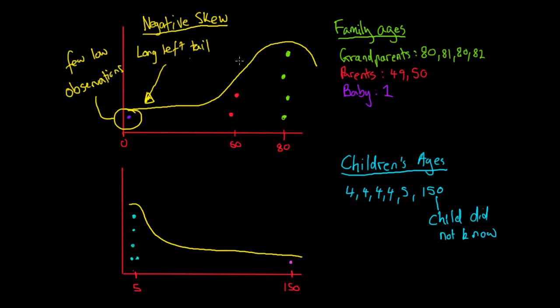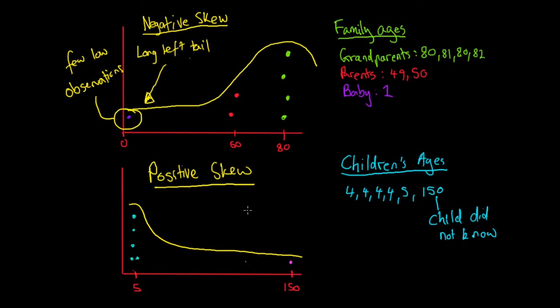So this is just the reverse of the negative skew, if we have a look at it. And there's no prizes for guessing that this is indeed a positive skew. So a positive skew has a few distinct characteristics.